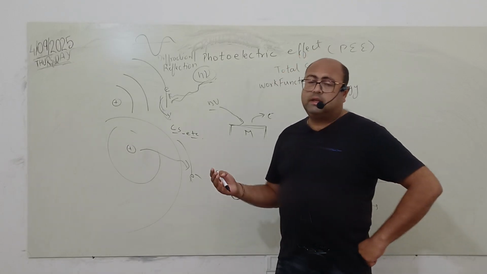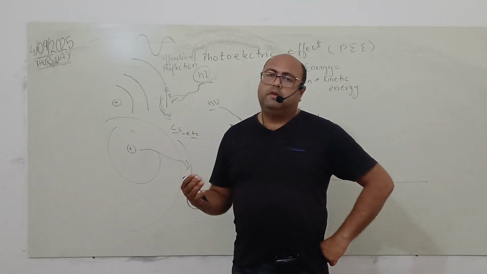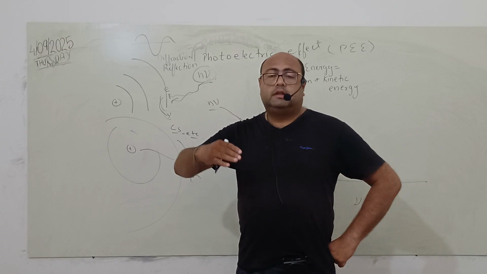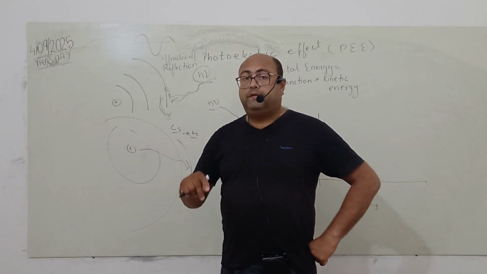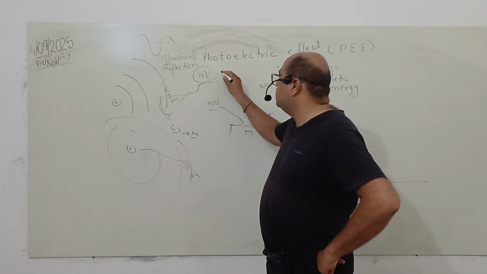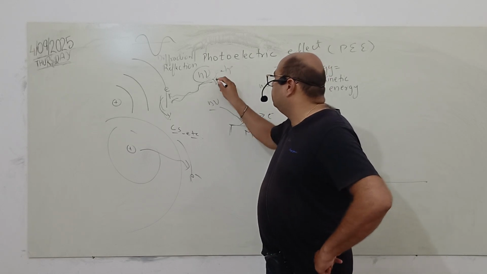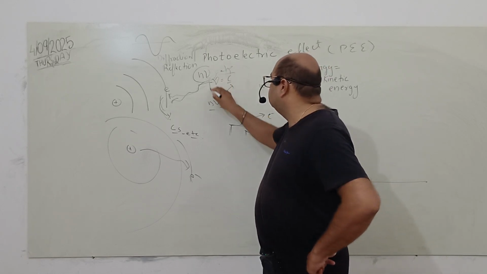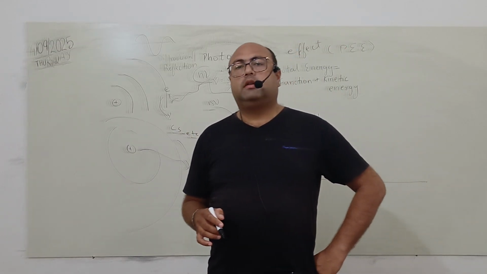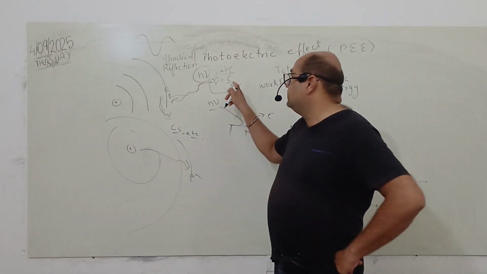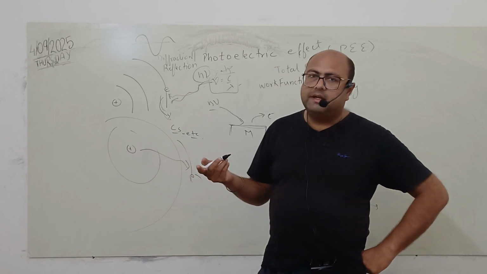And this can also act as a fingerprint of the element. There's a threshold frequency, a very specific frequency, and if the frequency is very specific, then the wavelength lambda will also be very specific at which the electrons come out. So mu is equal to c by lambda, where c is the velocity of light and lambda is the wavelength.